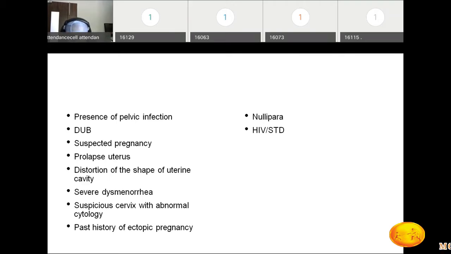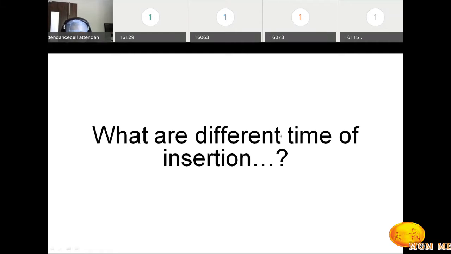Right. Okay. Now the next question. What are the different types of insertion of the copper T? Means, when are you going to insert the copper T?